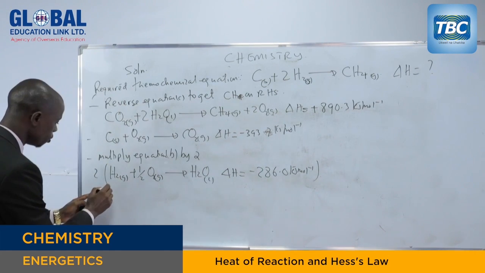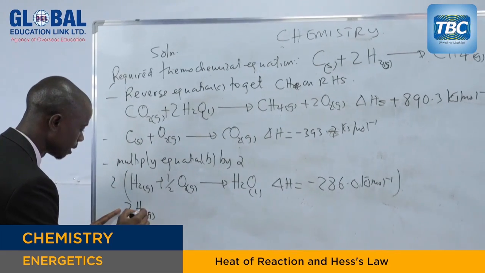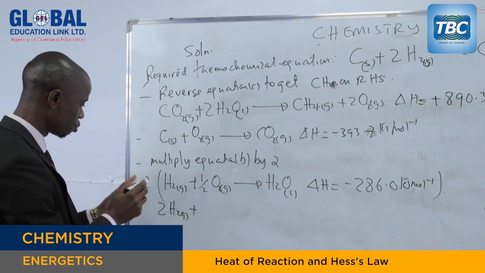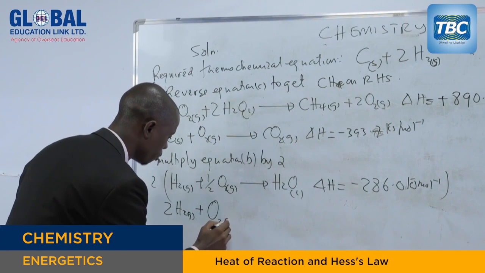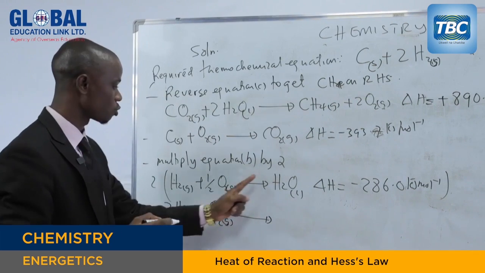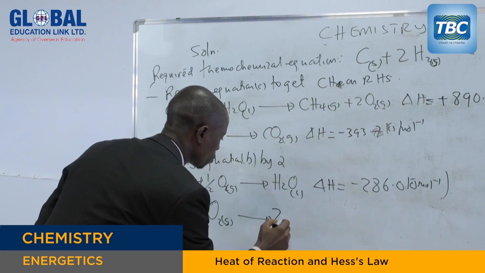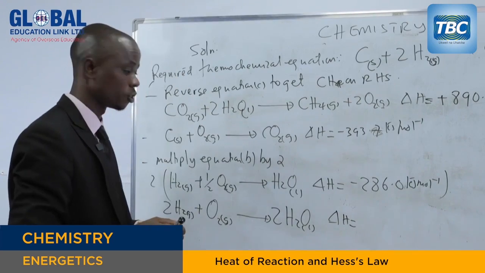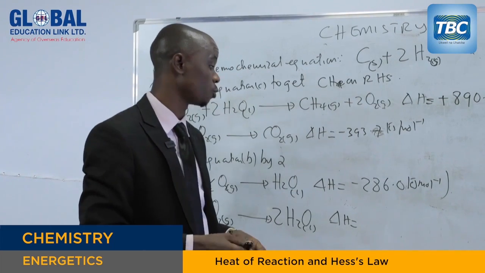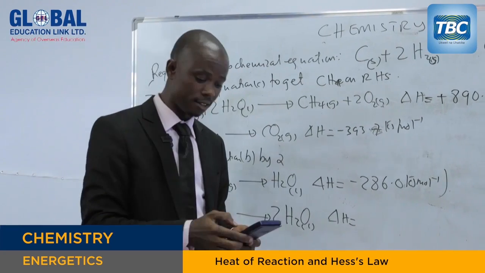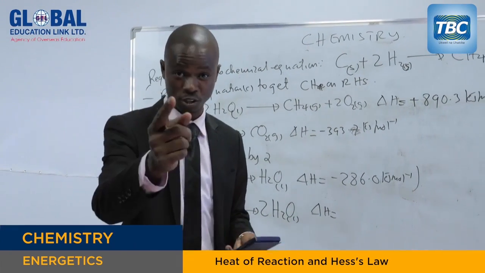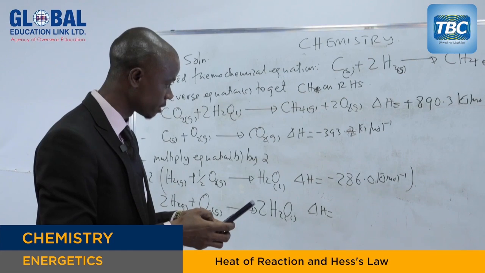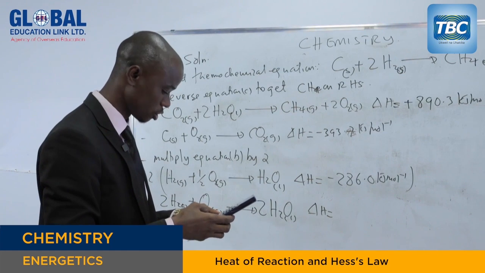So when you multiply, you get 2 hydrogen gas, and 2 times a half; these two and these two will cancel. So we remain with 1 mole of oxygen gas, and 2 times 1 mole of water, so we get 2 moles of water liquid, and the enthalpy change is 2 times negative 286.0 kilojoules per mole. You just use your calculator. I hope that you have a calculator, because I'm sure that you are following, my dear students. So you take 2 times negative 286.0 kilojoules per mole.